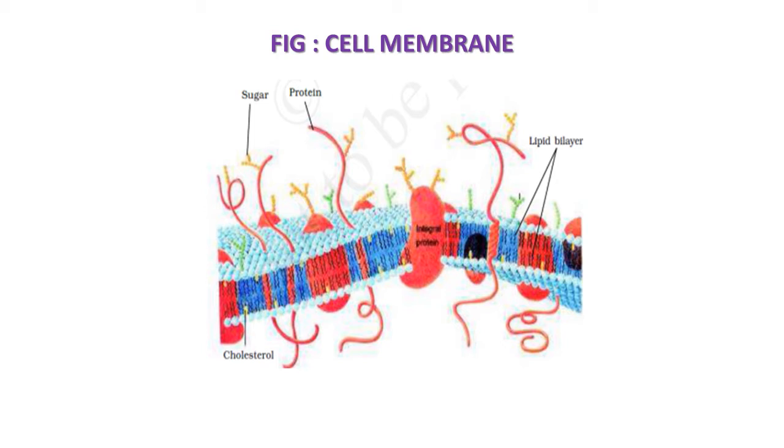Peripheral proteins are arranged on the peripheral region of the membrane structure, and integral proteins are located inside. Over and above this structure, some carbohydrates, in the form of sugar, and cholesterol are also observed in the composition of the cell membrane.